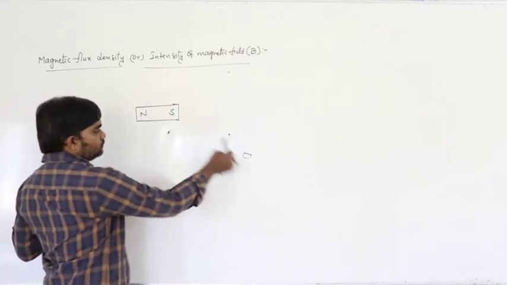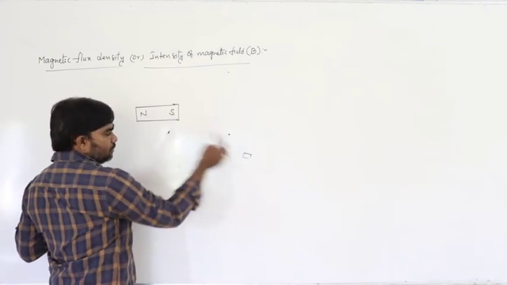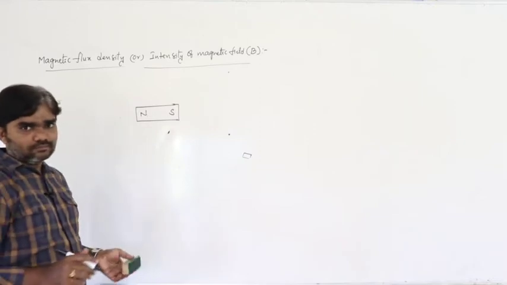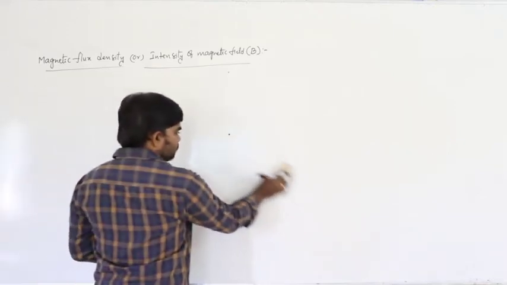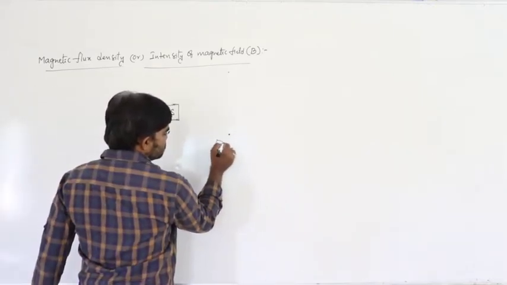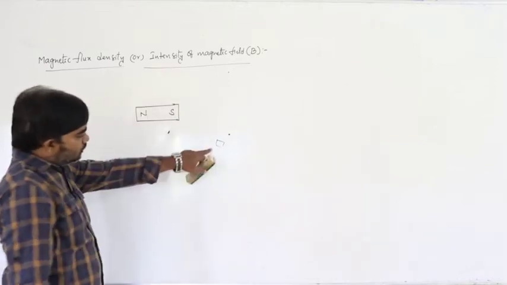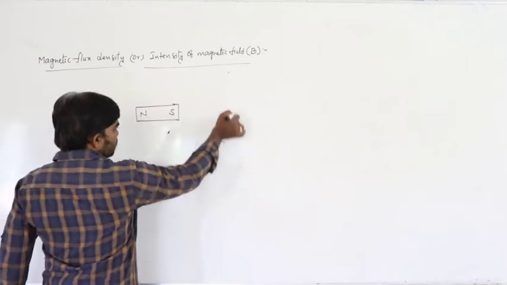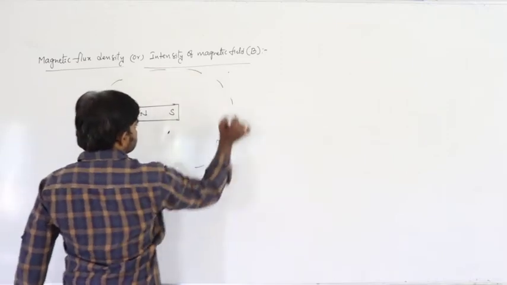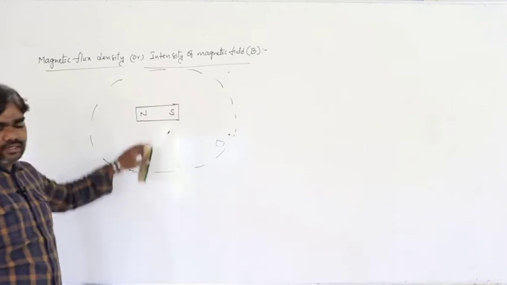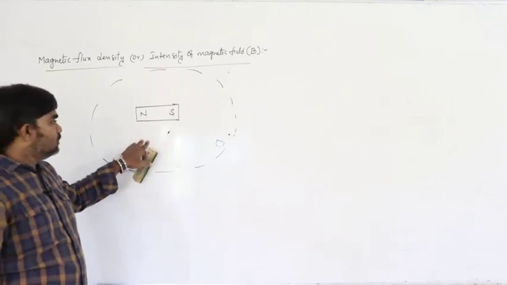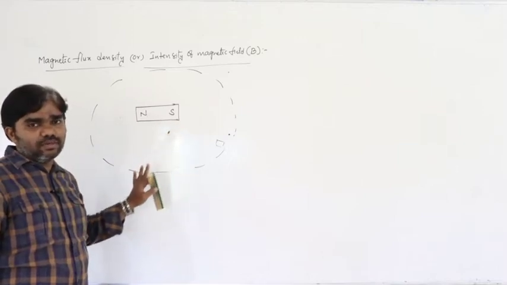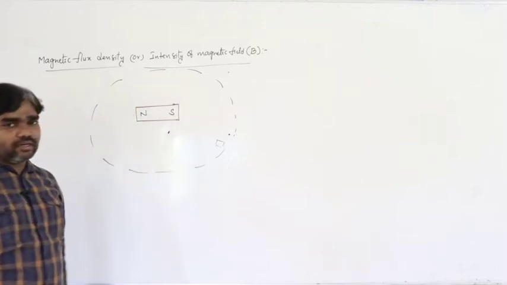For example, if it is at this position, the iron material is not attracted by this magnet. If this iron material is placed at this position, it is attracted by this magnet. That means the space around the magnet, where the force of attraction or repulsion is experienced, is called the magnetic field.